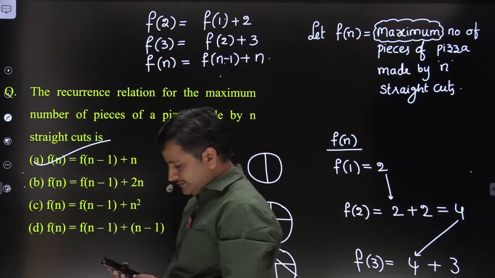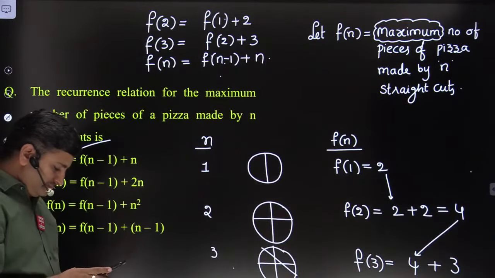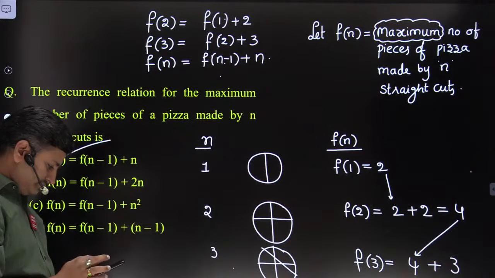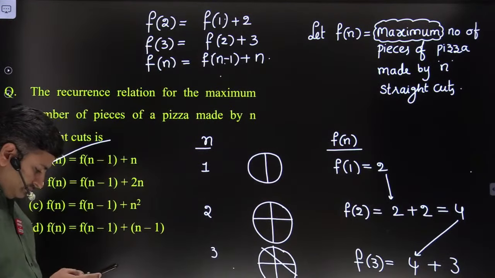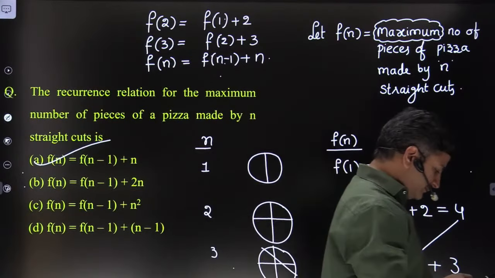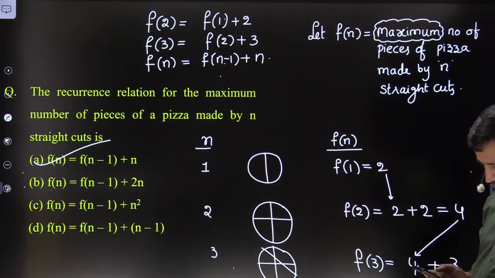Right, friends. Nice. I hope this concept is clear.